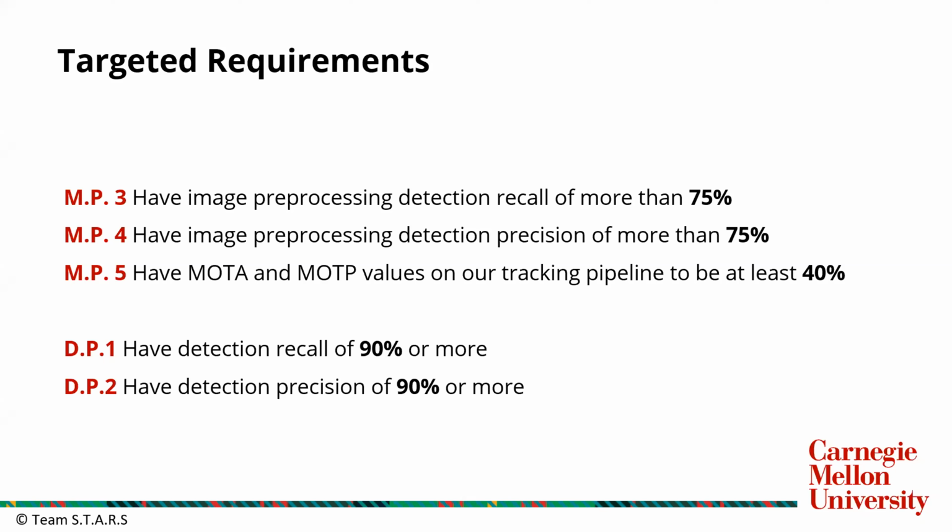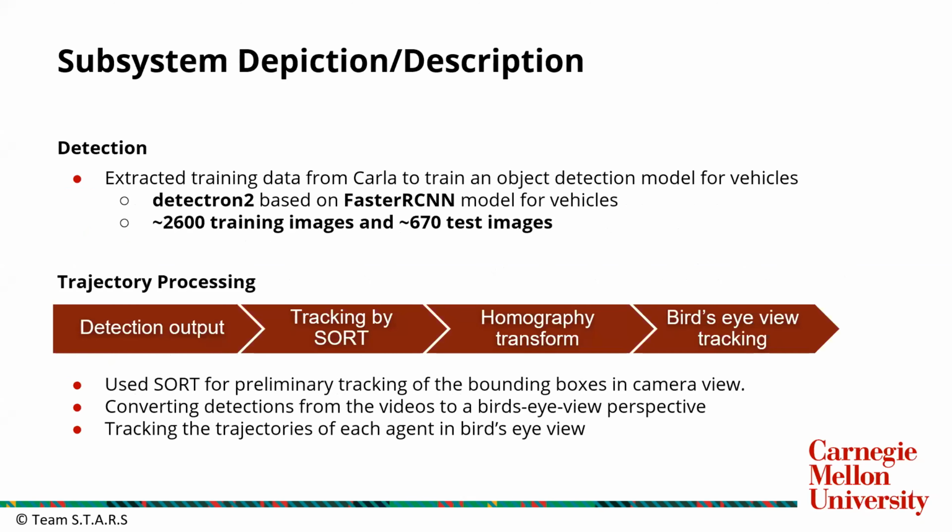Targeted requirements were to be able to get detection recall and precision, and for tracking to be able to meet the multiple object tracking metrics. So this is how both the pipelines look. For detection, we are using a Detectron-based Faster R-CNN model. The data that we captured from Kala, we use the ground truth 2D boxes to train the detector, and this is how the test set looked.